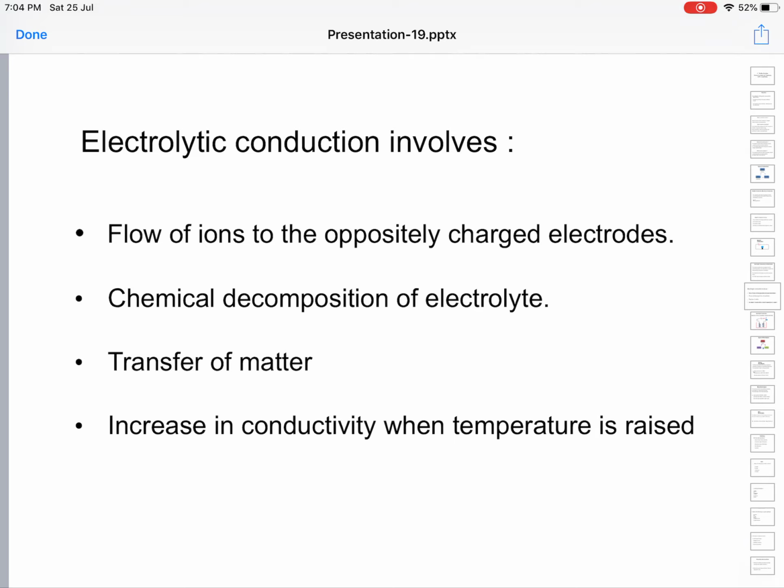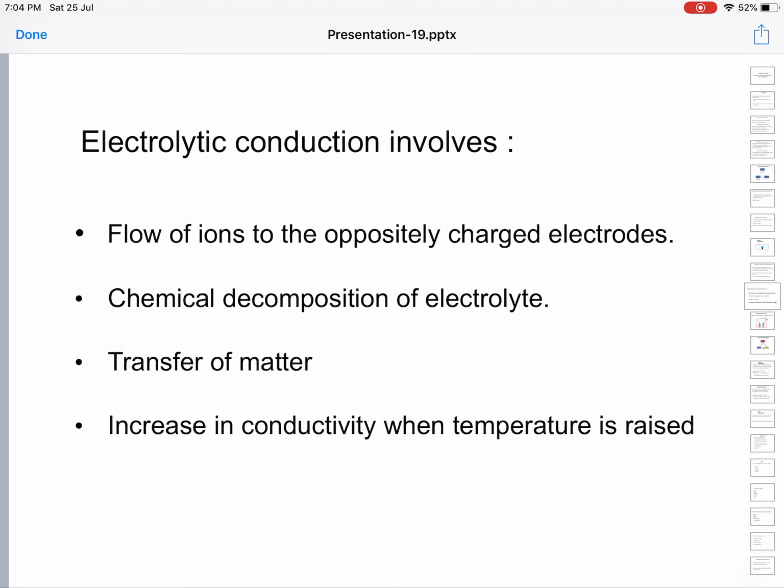Most chemical reactions increase in rate with increasing temperature. The decomposition of an electrolyte during conduction is also a chemical reaction. So if the temperature increases, the rate of reaction, that is the conductivity, will increase. This is about electrolytic conduction.